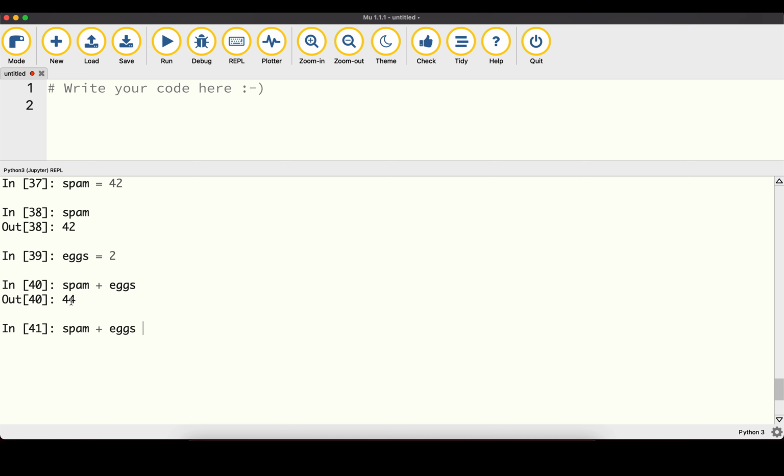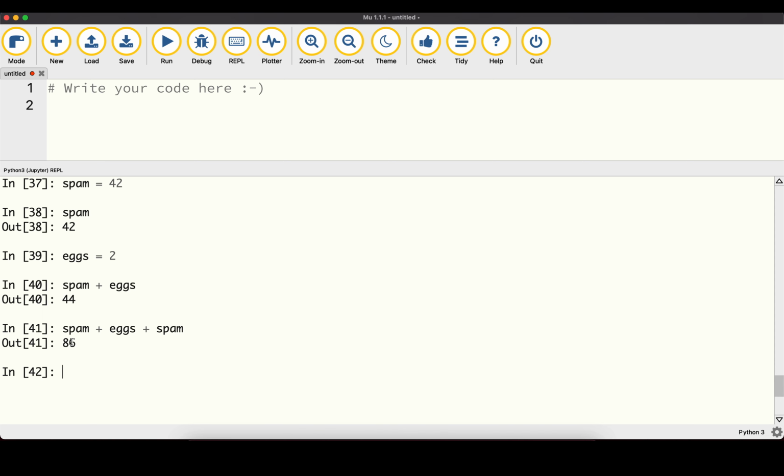And we can even go so far as to reuse the same variable name multiple times. So here we are taking the value of 42 that's stored inside of spam, we're adding the value of 2 that's stored inside of x, and then we are again taking the value of spam, which is 42, and now we get back 86 as a total value here.